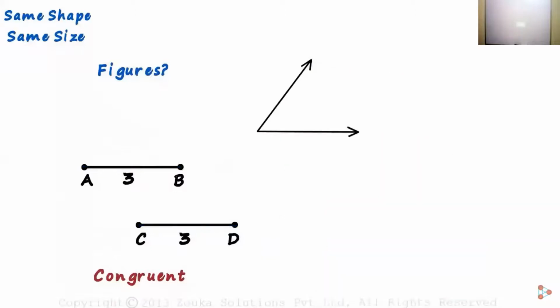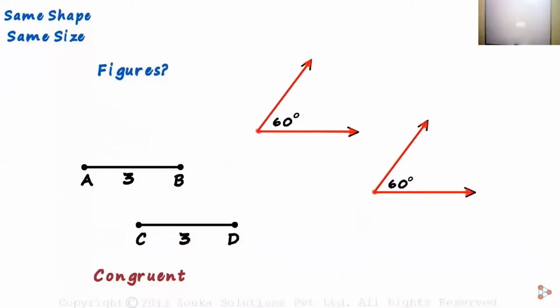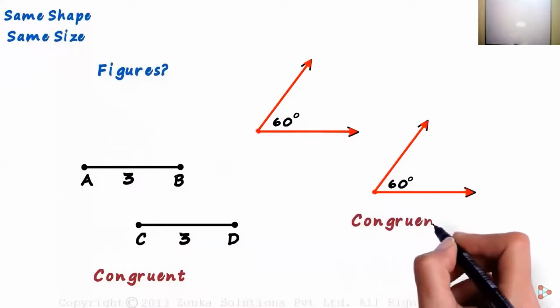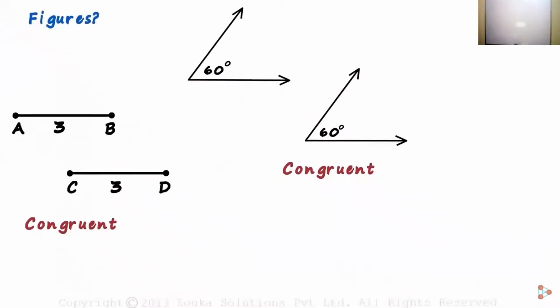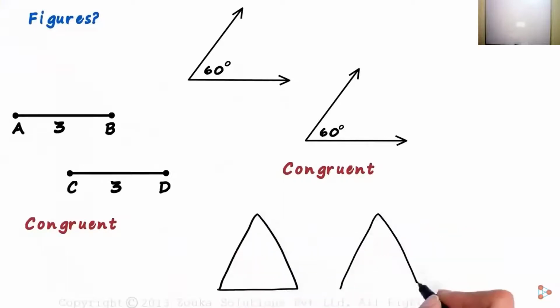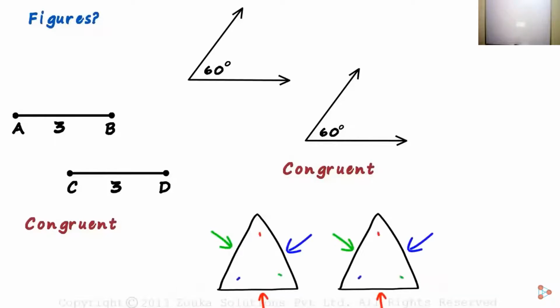What if we have two angles like this with the same measure? They both measure 60 degrees. Yes, these two angles are also congruent. Coming back to our question, when are two figures congruent? Look at these two triangles. When can we say that they are congruent? We can say that these two triangles are congruent if all the matching sides and all the matching angles are congruent. We will understand more about congruency of triangles in the coming videos.